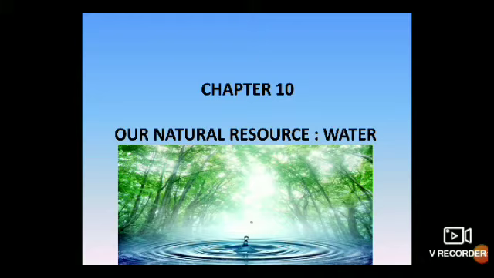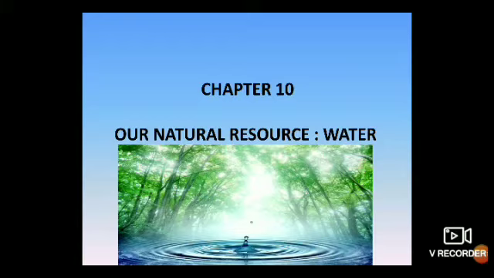Okay, children, take your content book, get ready with a sharpened pencil, and open page numbers 84 and 85. On page number 84 we have a pre-activity for which you have to use your atlas, and we did this map in our previous term.